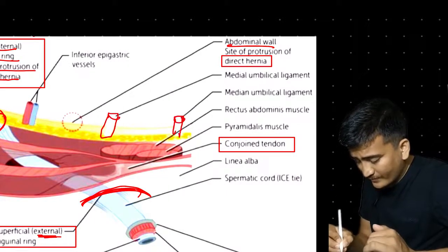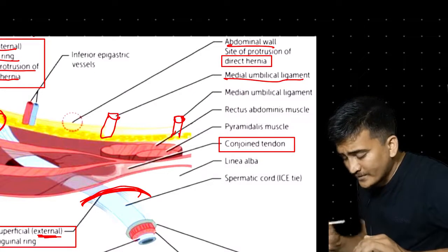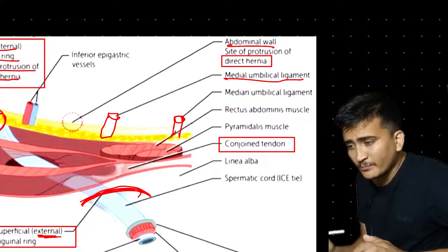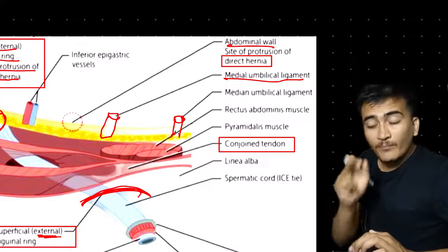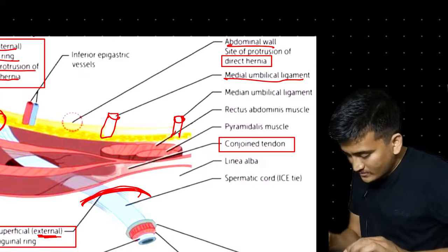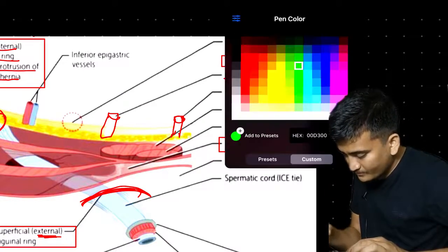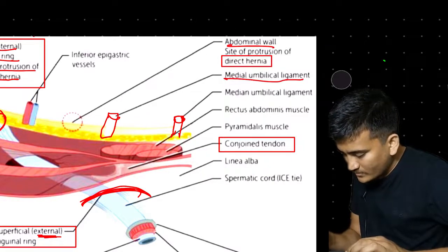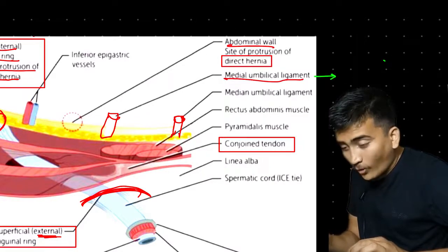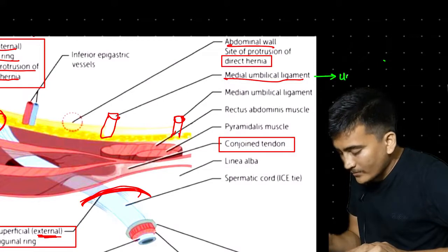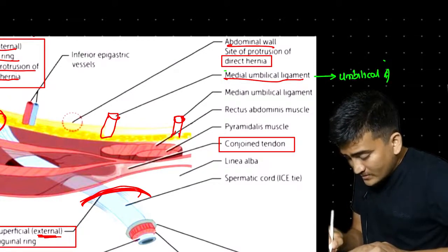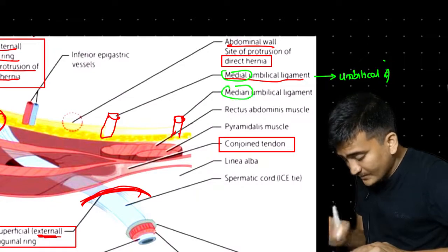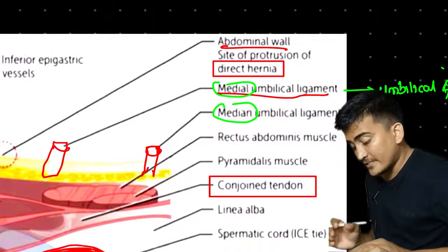These two are the ligaments. If you see, this is the medial umbilical ligament, and talking about the medial umbilical ligament, it is the obliterated umbilical artery. What I said is, this medial umbilical ligament is what? This is the obliterated umbilical artery. That's all. This is medial and this is median. Just concentrate on the words, medial and median.